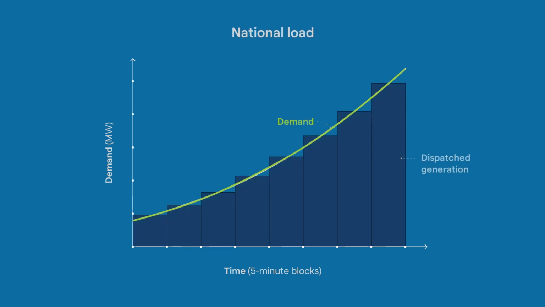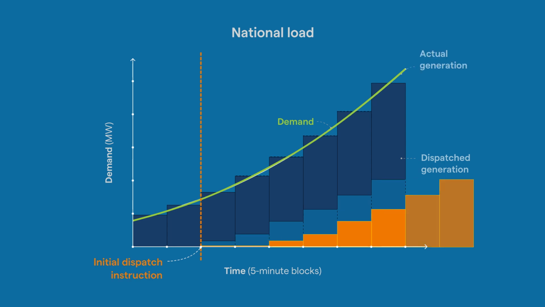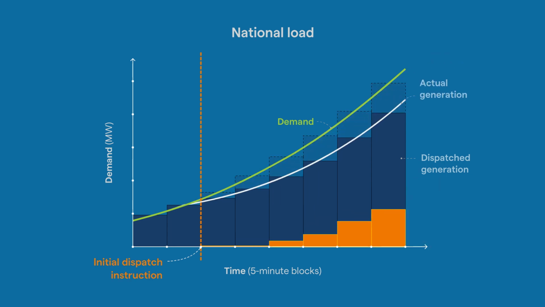Now we'll see what this means in our scenario where we're ramping up towards the morning peak. When the thermal generator is dispatched on, this initial dispatch instruction in real time may be too late for the generation to start producing electricity at the level needed to keep up with the demand. If the generation is too slow to ramp up to meet its dispatch set point, this may lead to a drop in the system frequency.